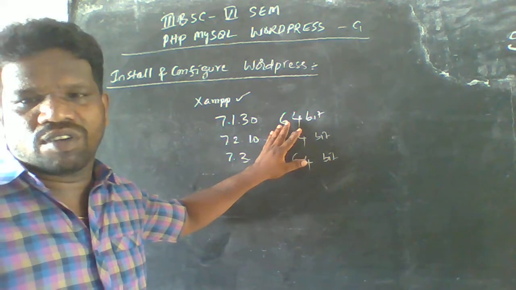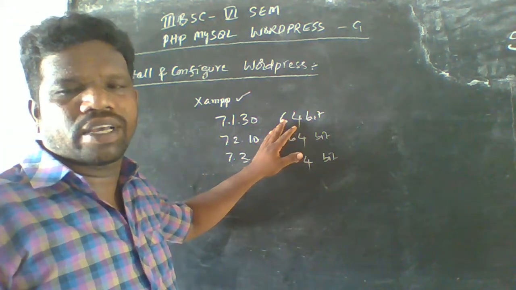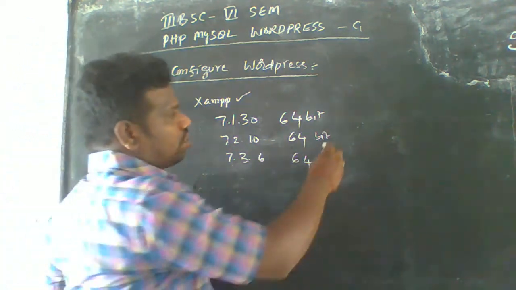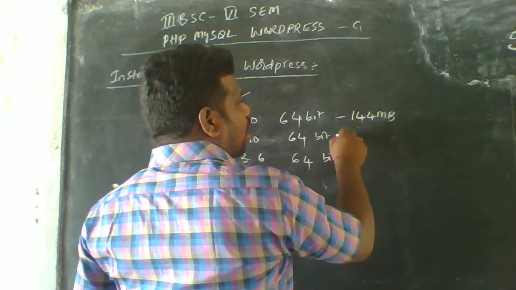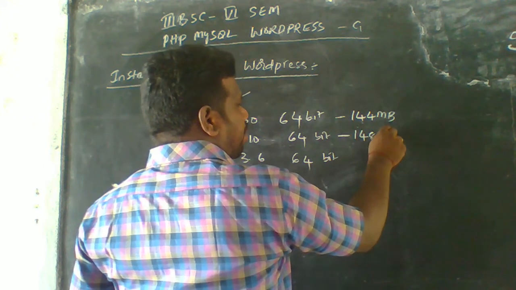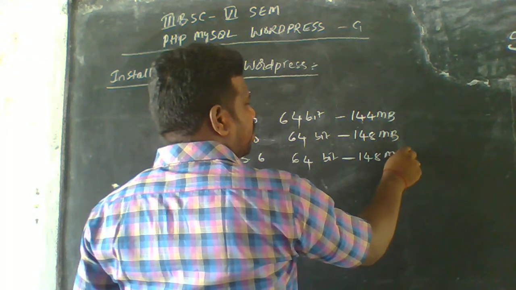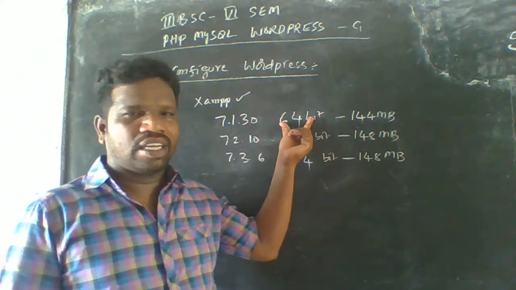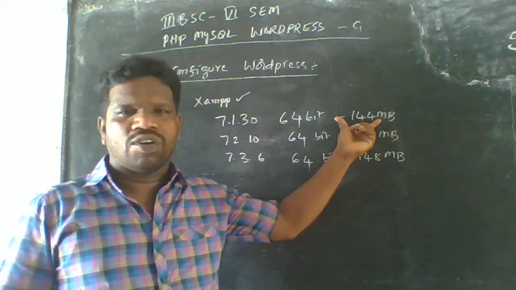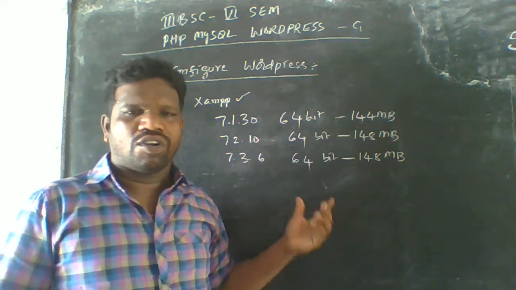So whenever we click on that, automatically it is downloaded. The file size is 144 MB, and the others are 148 MB each. Whenever we click this button, automatically this file will be downloaded here, and the others also get downloaded.